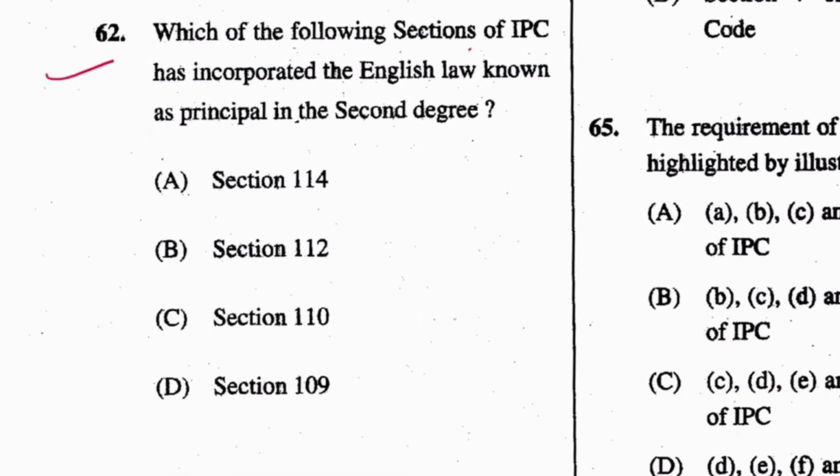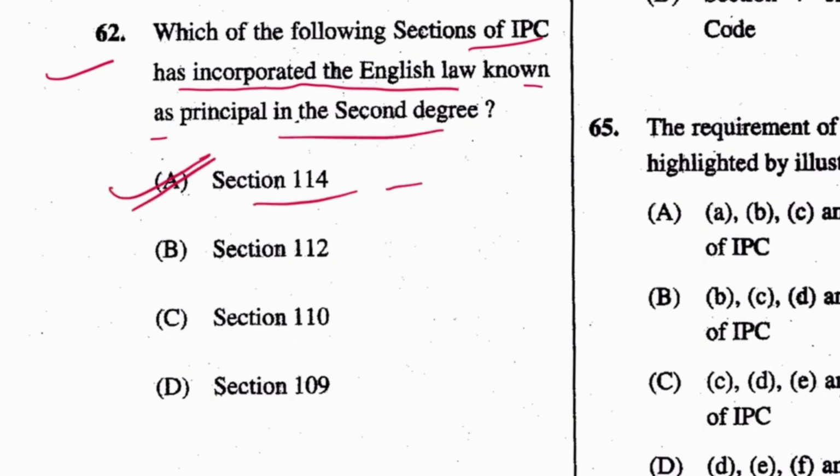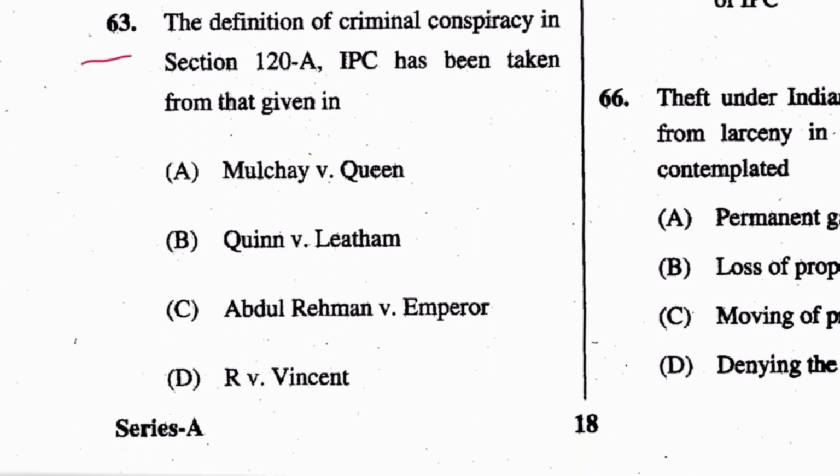Next, 62. Which of the following sections of IPC has incorporated the English law known as principle of second degree? That is section 114. A is the answer. It is about abetment, and abettor is present when the offense is committed. Next, 63. The definition of criminal conspiracy in section 120A IPC has been taken from that given in Quinn versus Latham. B is the answer. What is 120?